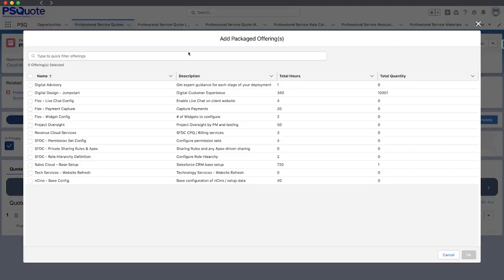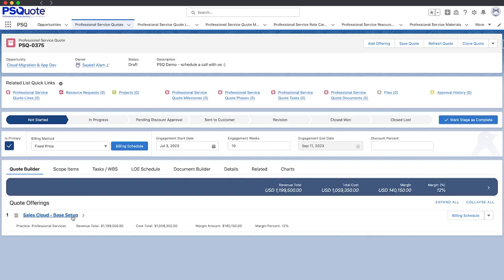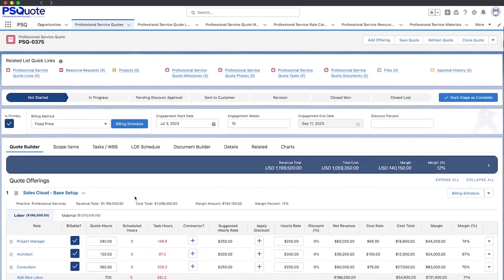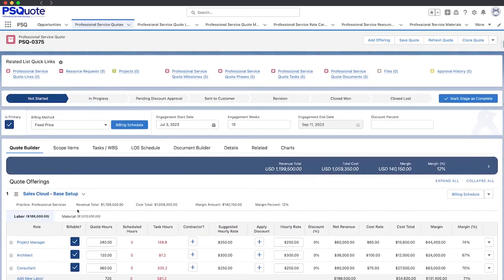Here, I have a library of all these offerings. These are built out during an implementation based on an organization's needs. As we scroll down, we can expand the offering for professional services to see what is in the offering. We can see the roles, rates, and the hours that we're expecting to deliver for this engagement.